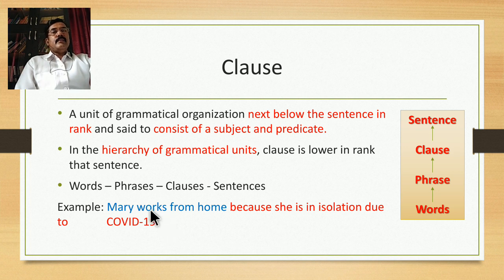So when we go through this example, the part of the sentence that is in blue font is the main clause, and the part of the sentence that begins with because and is in red font is a subordinate clause. So this particular sentence consists of two clauses. The first one is the main clause, which is in blue ink, and the second part is the subordinate clause. So it becomes a complex sentence.